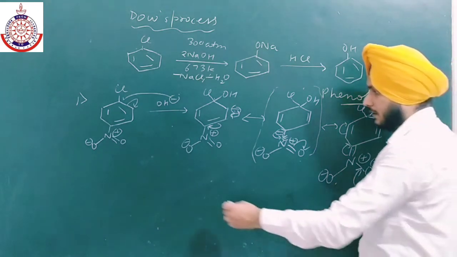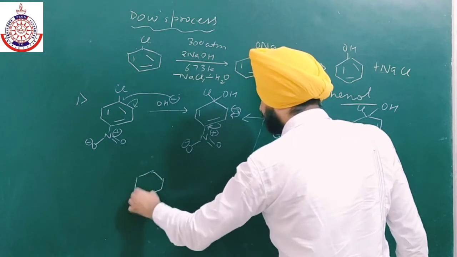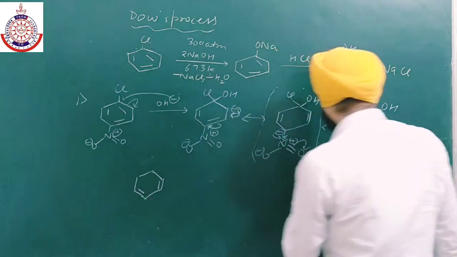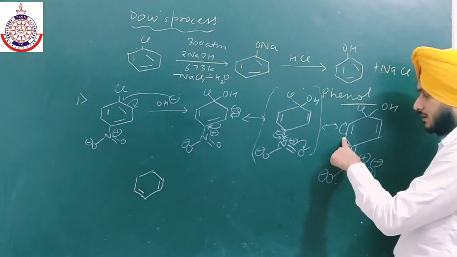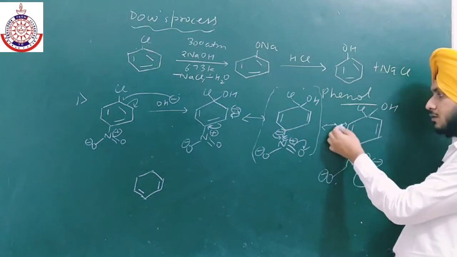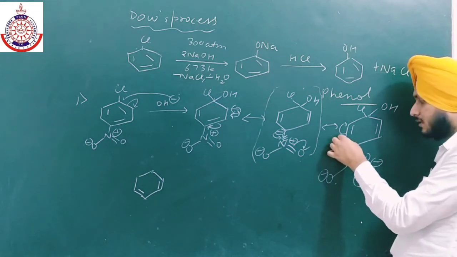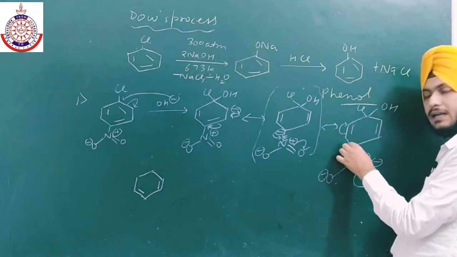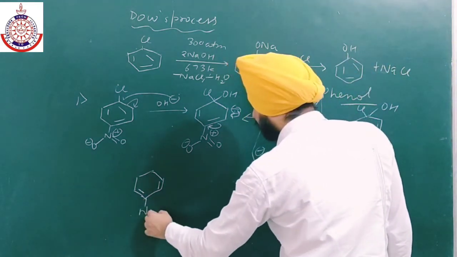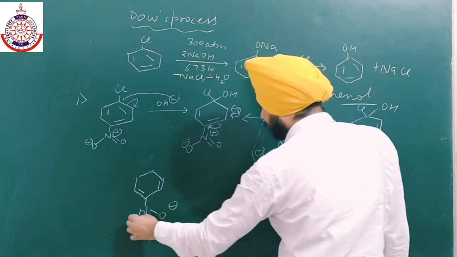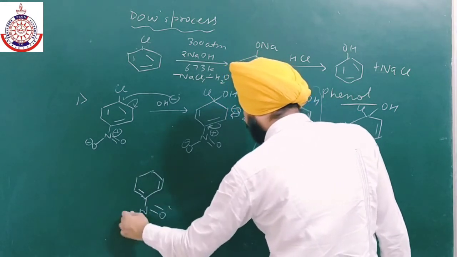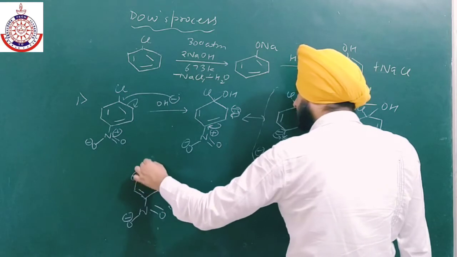I am drawing the next structure over here. So the next structure has a double bond over here due to the shifting of this electron, and the positive charge and negative charge will make a double bond. If this bond shifts over here, then positive charge is generated over here, and if this bond is shifted over here, negative charge is generated over here. So positive and negative together will make a double bond. We will get a single bond and O negative, double bond O negative, and negative charge over here, Cl and OH.